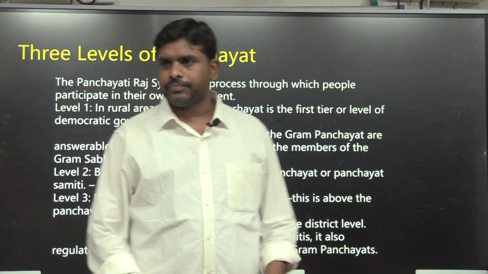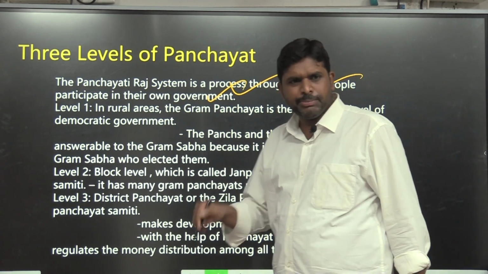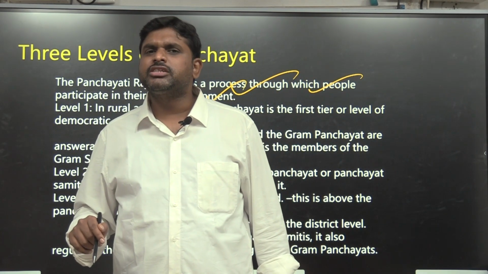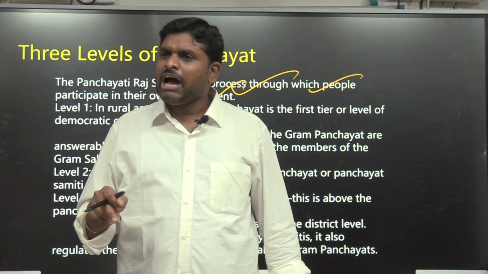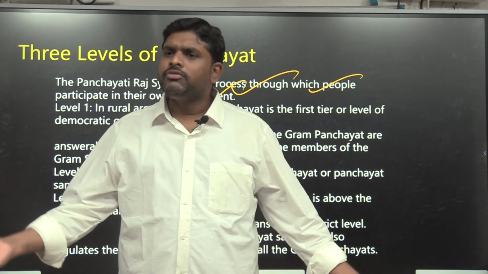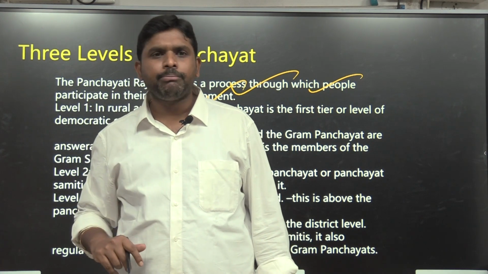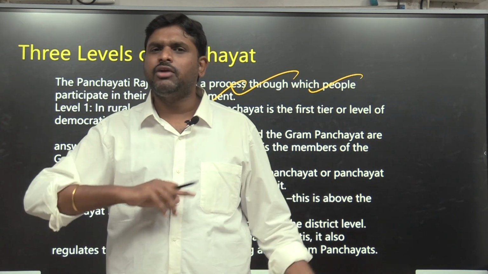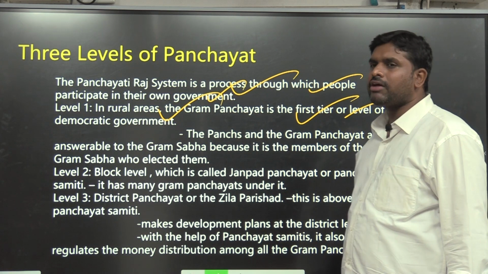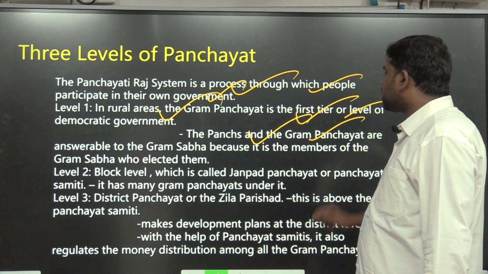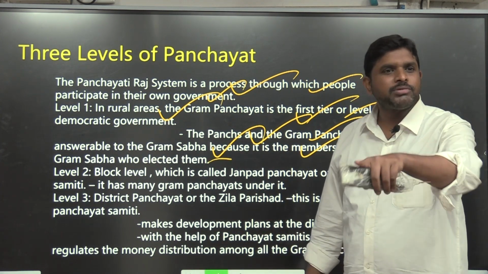The Panchayati Raj system is a process through which people participate in their own government. People are participating in their own government or not? Who is making the resolution for 5 lakhs? Grama Sabha members, villagers themselves. Who decided what it has to be used for? The villagers themselves decided for what purpose this 5 lakhs should be used. No one decided from the top. They themselves decided on a majority basis. In rural areas, the Gram Panchayat is the first tier of democratic government. The Panchs of the Gram Panchayat are answerable to the Grama Sabha because it is the members of the Grama Sabha who elected the Gram Panchayat.